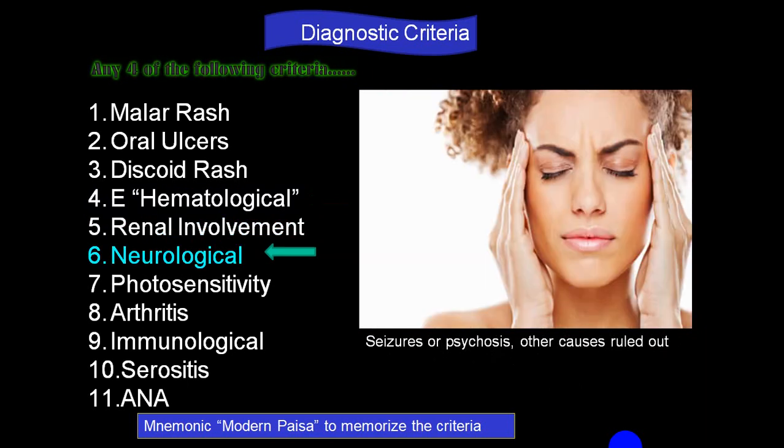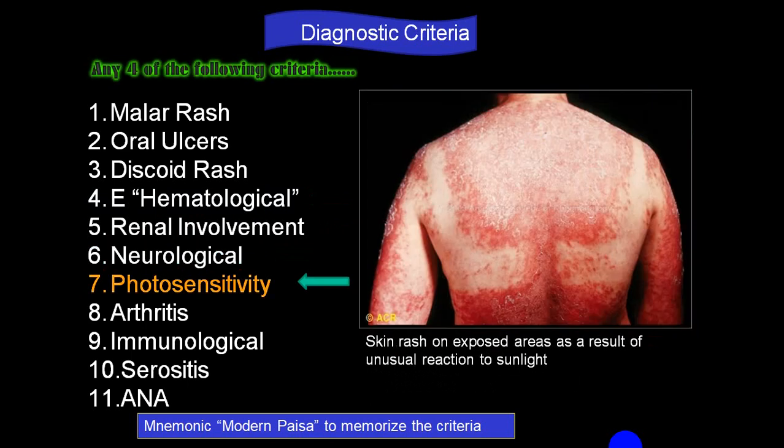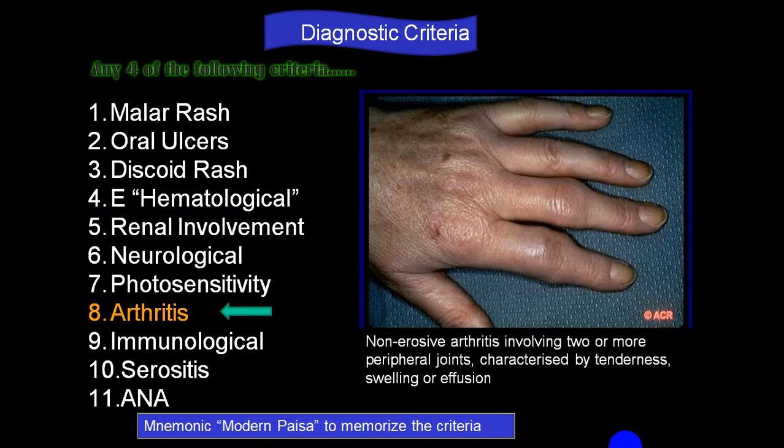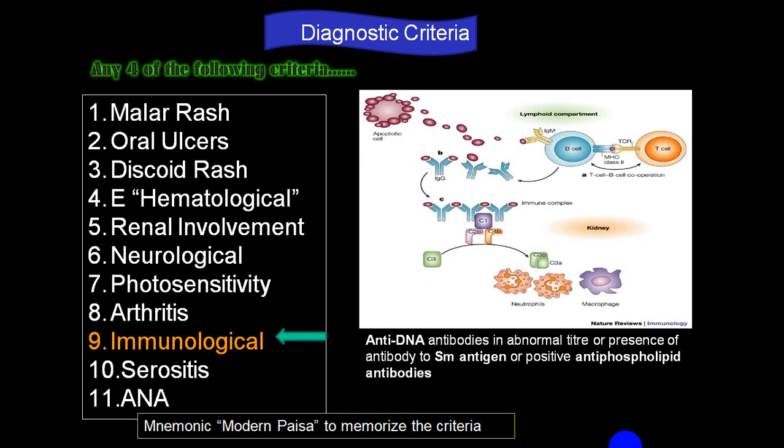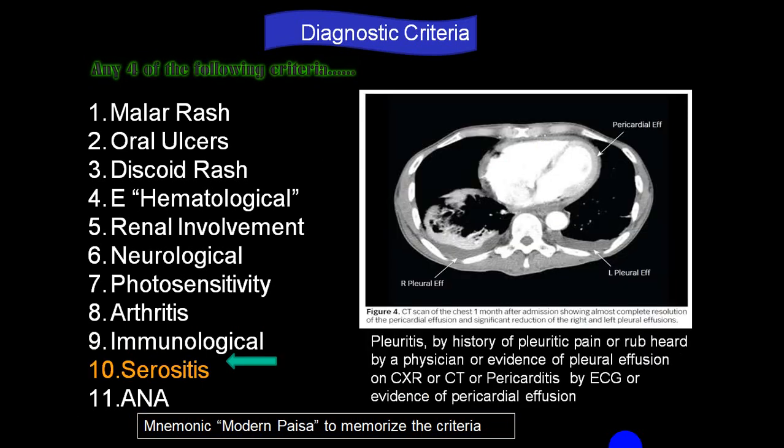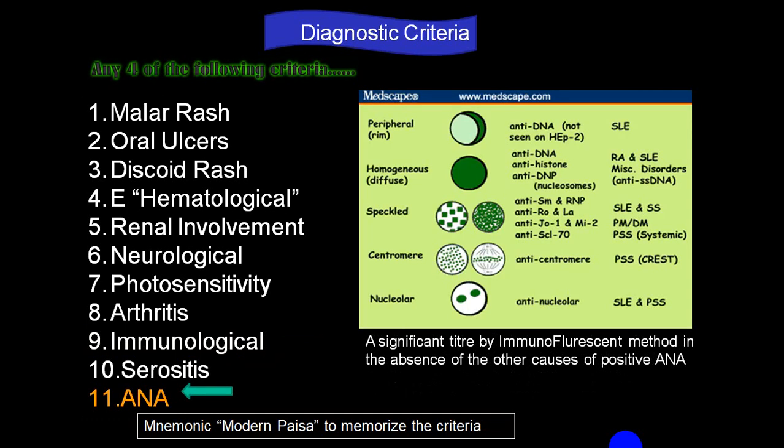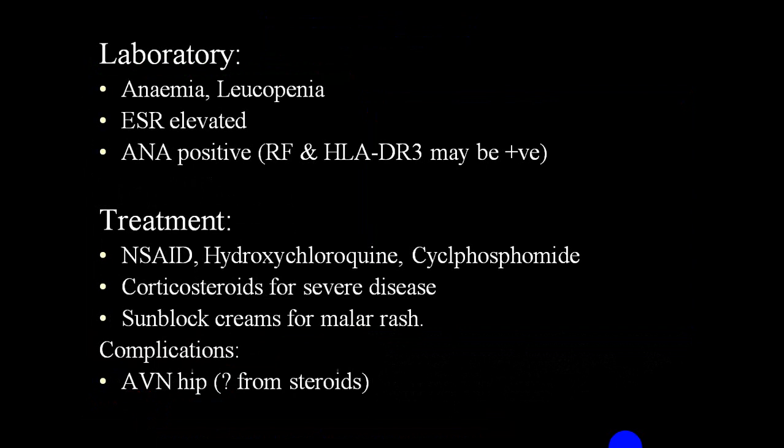This is neurological involvement: seizures, psychosis, etc. This is photosensitivity, typical skin rash you come across, arthritis, immunological finding: anti-DNA positive, sero involvement, pericardium, pleura involvement, and ANA positive. These are all the typical findings. Out of these 11, if any 4 are present, it is in favor.